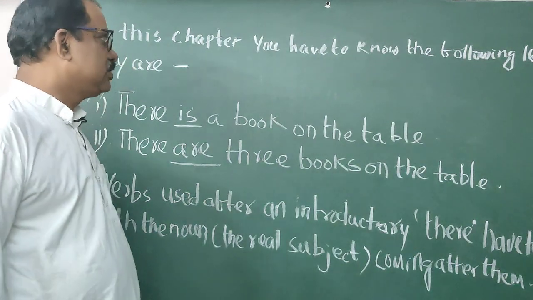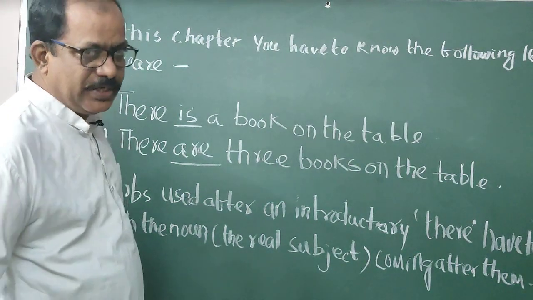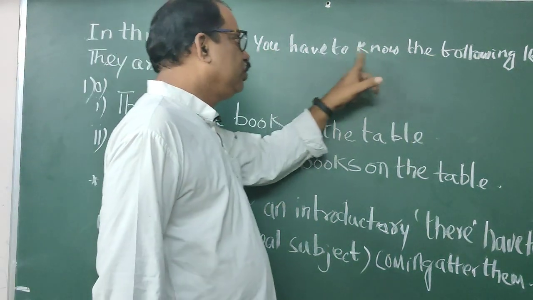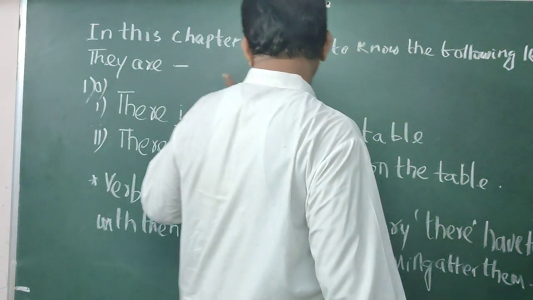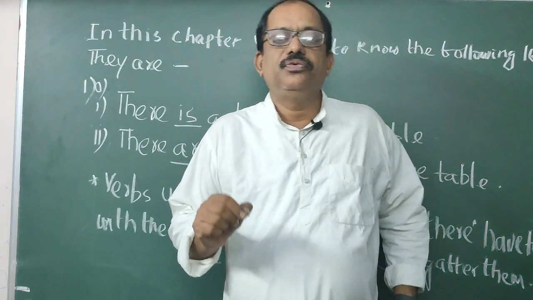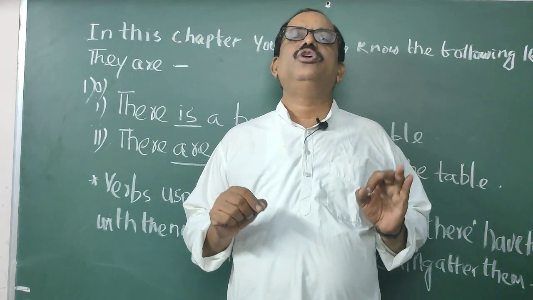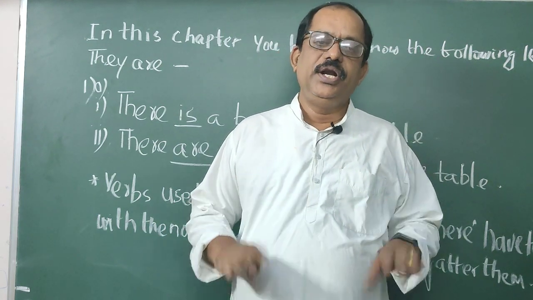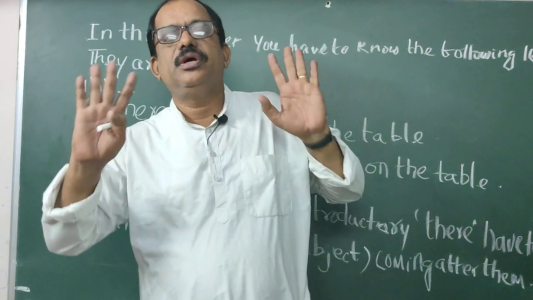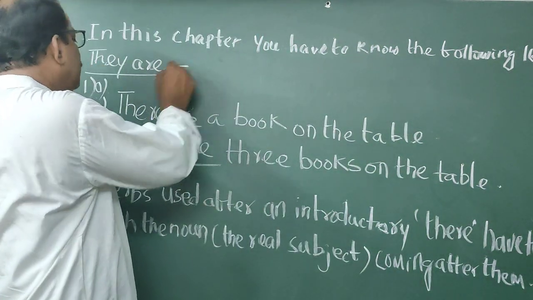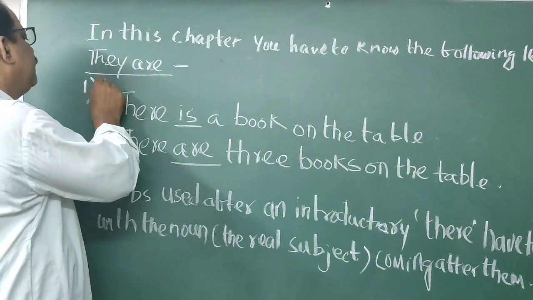Okay, students, in this chapter, write down in your grammar note, in this chapter you have to know the following 16 points about subject verb agreement. If you know the following 16 points, you can do any question of subject verb agreement. They are, write down, the first one, 1A.